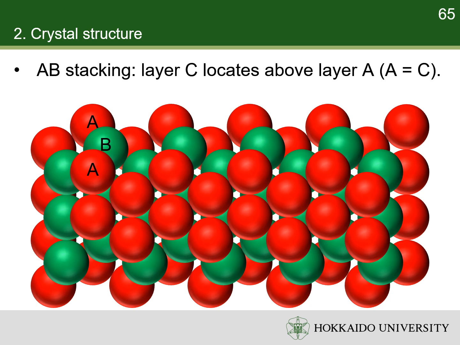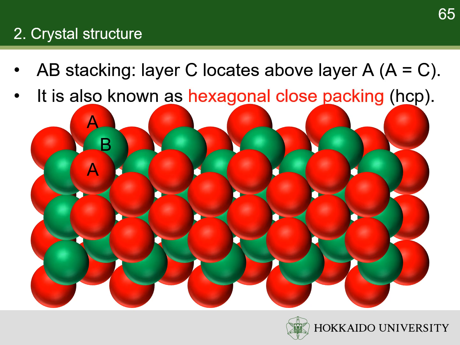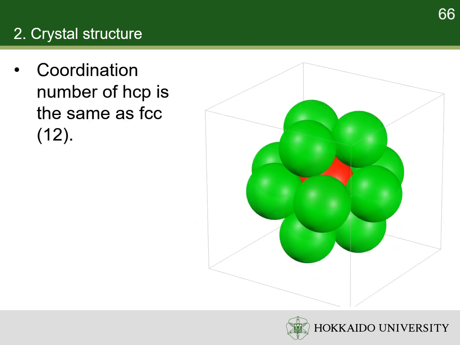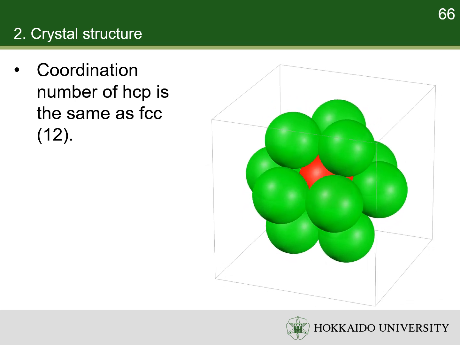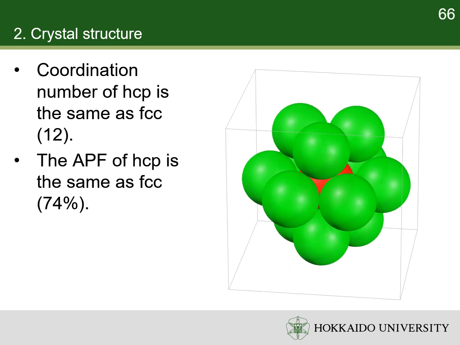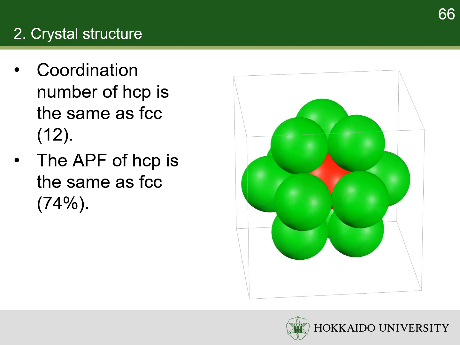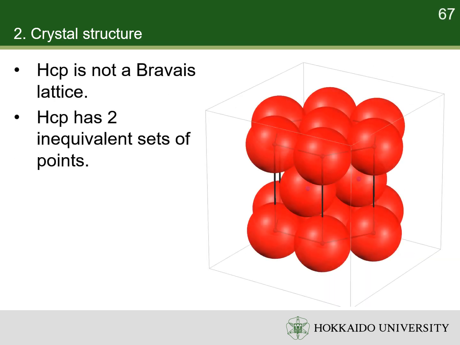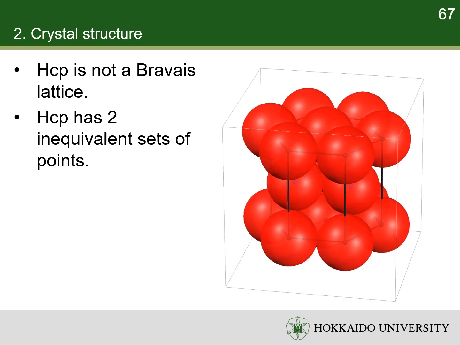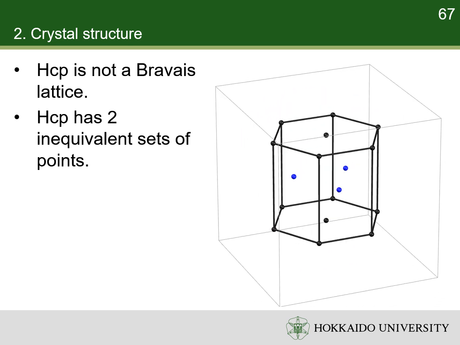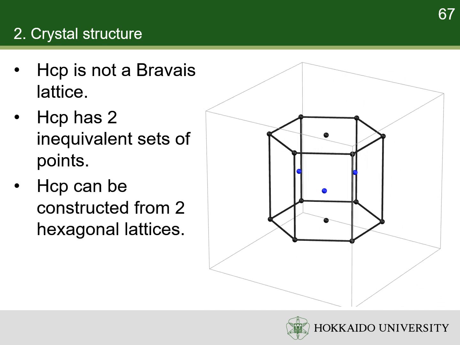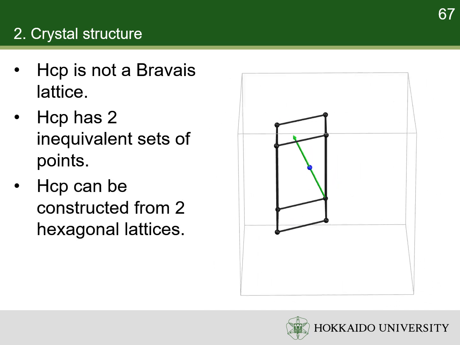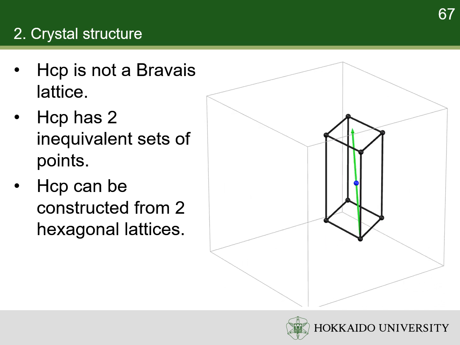Alternatively, the third layer can be positioned on A, and the stacking is repeated in the pattern of AB, AB, AB, etc. Every other layer is the same. This structure is called hexagonal close packing, HCP. The coordination number of HCP is 12, the same as FCC. And the APF of HCP is the same as FCC as well. However, unlike FCC, HCP is not a Bravais lattice, as there are two inequivalent sets of points. Instead, it can be constructed from the hexagonal Bravais lattice by using a two-atom motif associated with each lattice point.